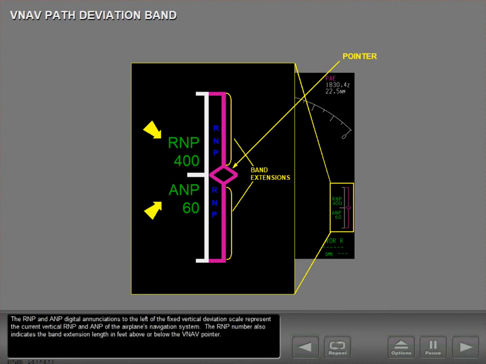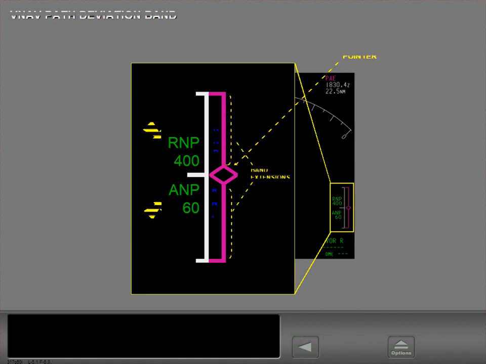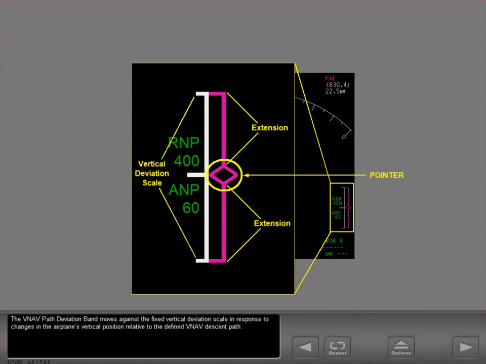The band extensions represent the vertical RNP above and below the path. The RNP and ANP digital annunciations to the left of the fixed vertical deviation scale represent the current vertical RNP and ANP of the airplane's navigation system. The RNP number also indicates the band extension length in feet above or below the Vnav pointer. The Vnav path deviation band moves against the fixed vertical deviation scale in response to changes in the airplane's vertical position relative to the defined Vnav descent path.